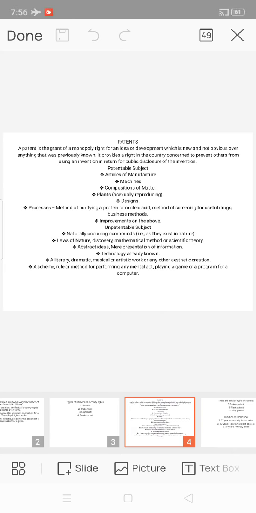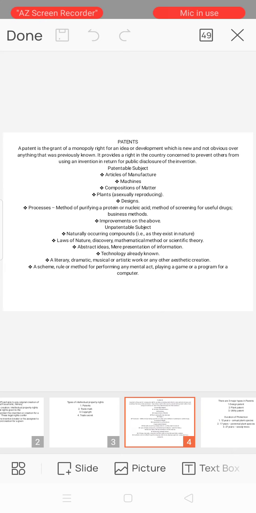And the next topic is patentable subject matter. Patentable subjects of patents are articles of manufacture, machines, composition of matter, plants and designs. And processes are methods of purifying a protein or nucleic acid, methods of screening for useful drugs, and business methods.